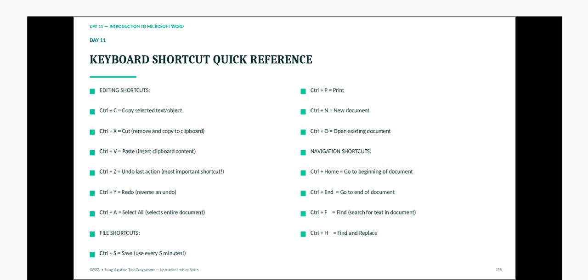Control A means select all, that is the entire document, even if it is 1,000 pages. Control A will select it once and for all. Now let's go to the file shortcuts.